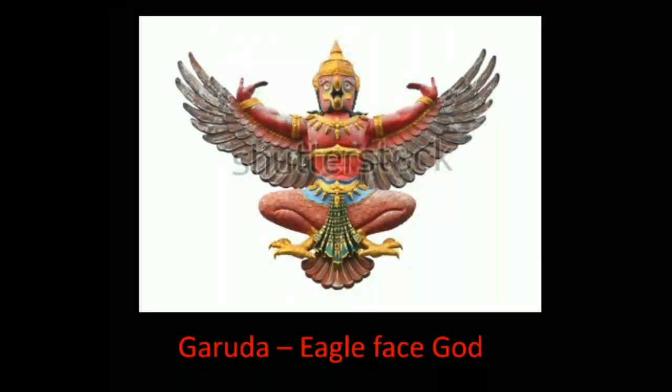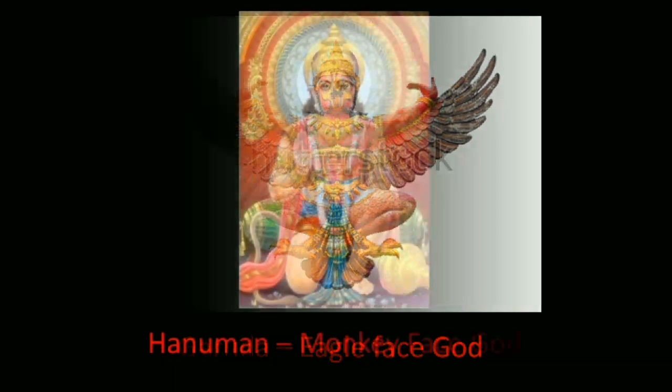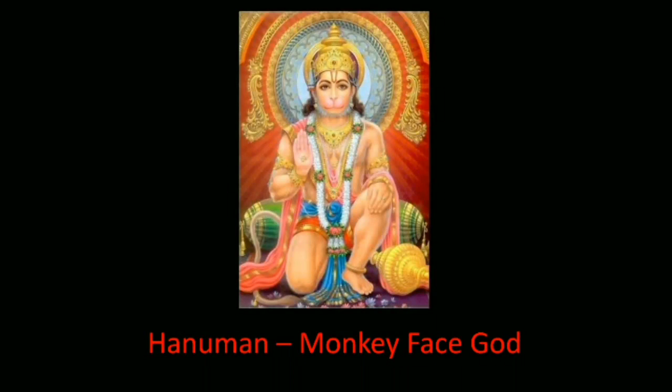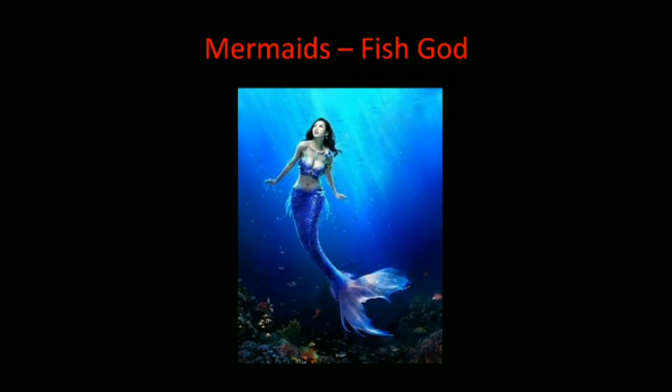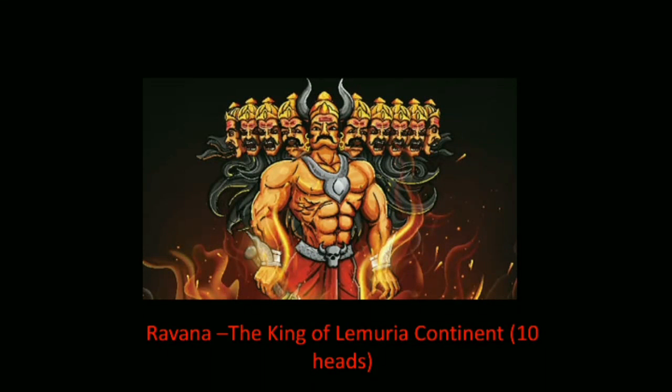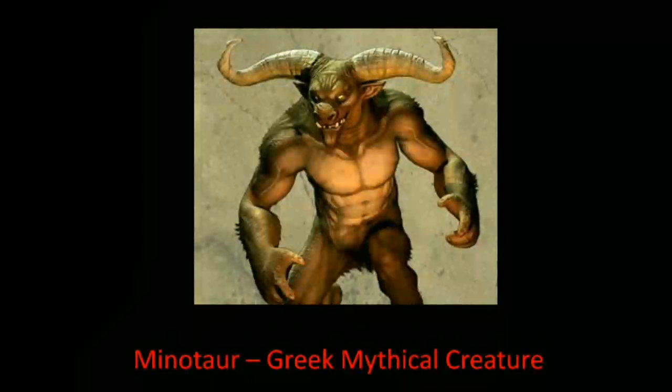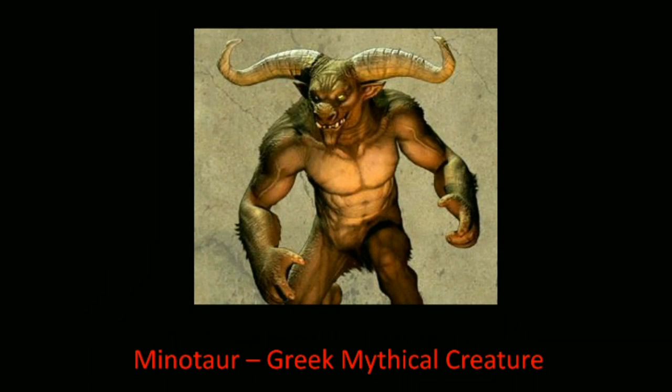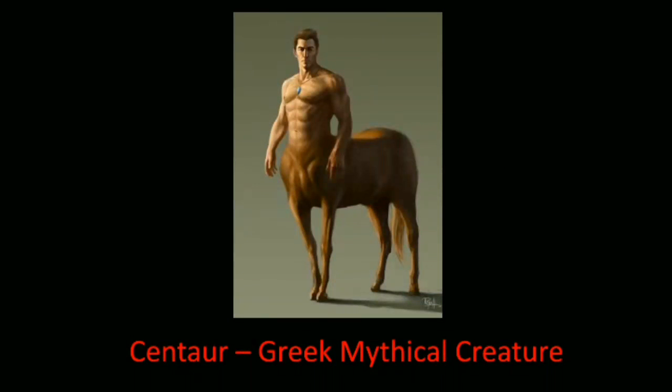Garuda is known as the eagle-face god. Hanuman is known as the monkey-face god. Mermaids are known as the fish god. Nagakanya is known as the snake god. Ravana was the emperor of Lemuria continent with 10 heads. Minotaur is a Greek mythical creature having a bull head and human body. Centaur is a Greek mythical creature with a human head and horse body.